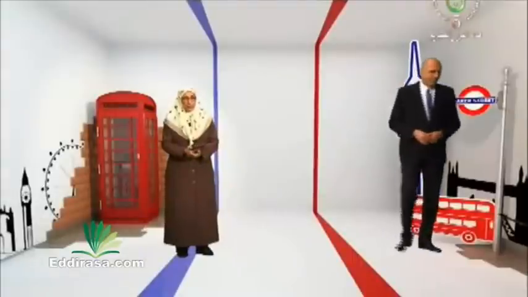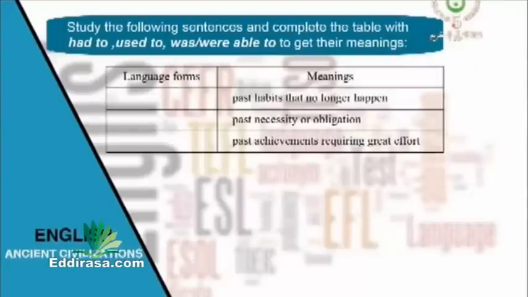All right, let's start our grammar lesson. Study the following sentences and complete the table later with had to, used to, or was, were, able to get their meaning. Let's read the sentences together.